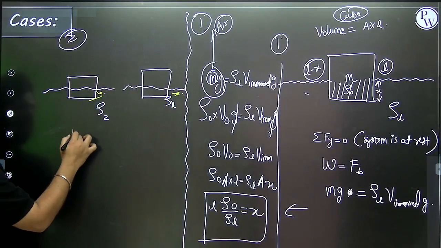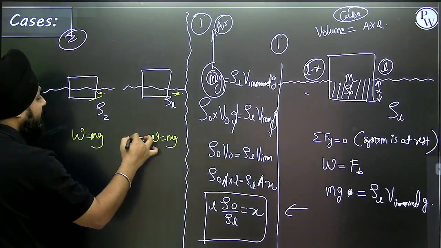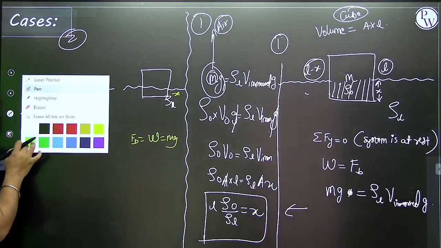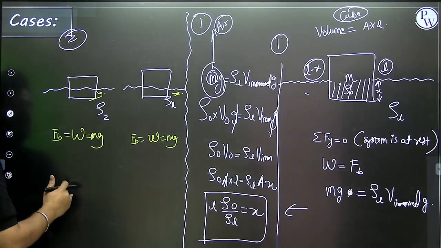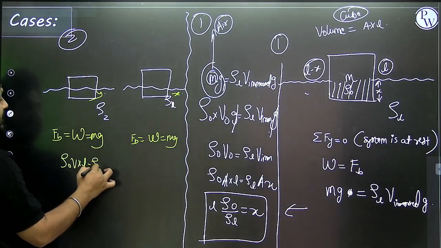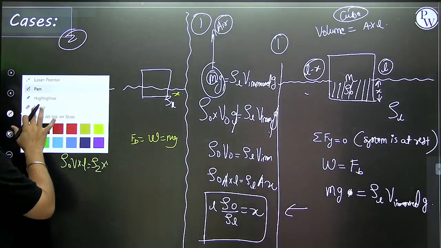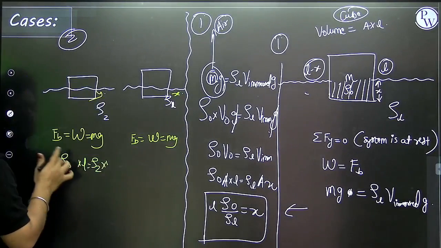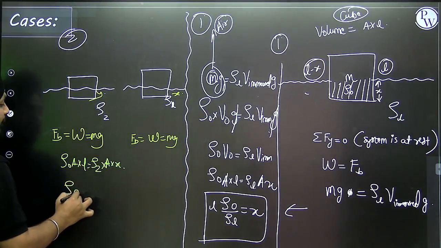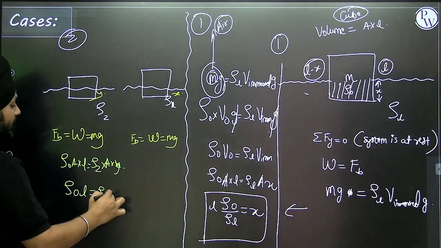So here in this case, weight will be equivalent to mg, and that will be equivalent to the buoyant force. So here, can we write density of the object into volume into length? It is density of the fluid 2 into, sorry, not volume, this will be area, and this will be area into Y. So here, density of the object into L is equal to delta 2 into Y, I'm sorry, Y.